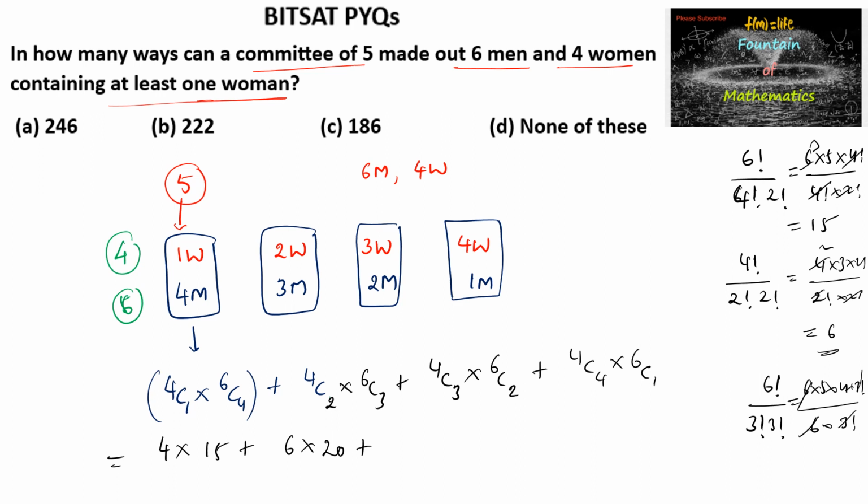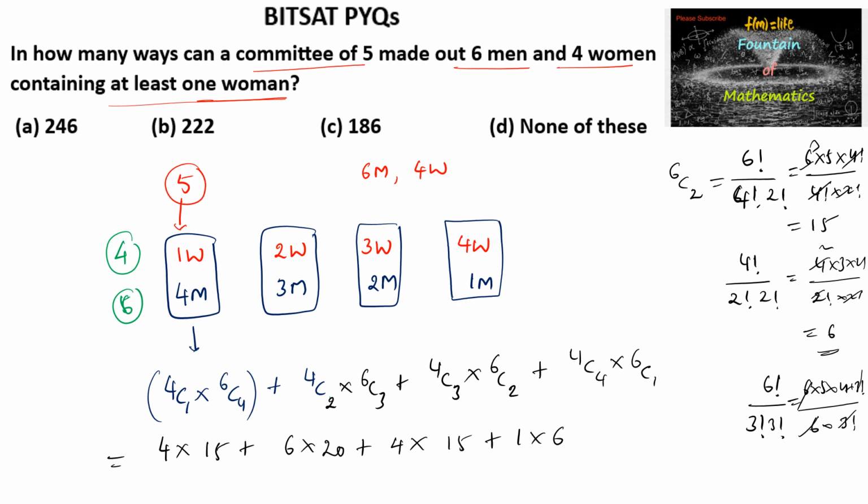And 4C3 value is 4, because nC(n minus 1) is n. 6C2 value is the same as 6C4, so we can say 15, and 4C4 is 1 and 6C1 is 6.